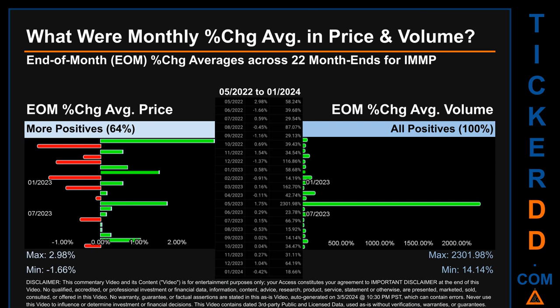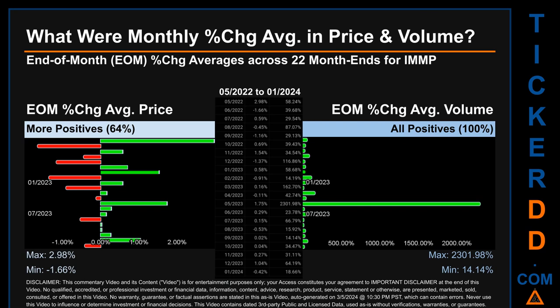What were end-of-month percentage change averages in price and volume for IMMP? The monthly average of percentage change in price and in volume were calculated for each of the 22 month ends. That calculation took daily percentage changes and averaged them for each given month. If a month end came out negative, then it means that the month summarily saw a negative change.